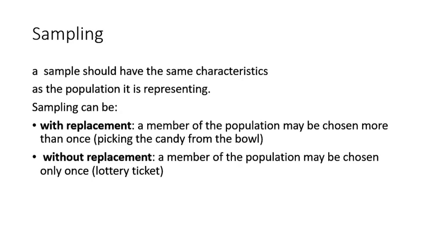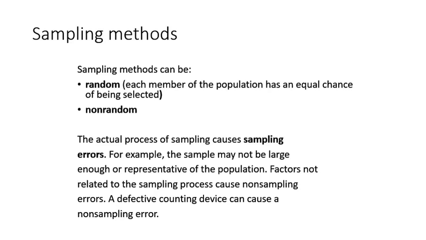Now there are different methods of sampling. Let's discuss them one by one. Sampling methods can be random and they can be non-random. In random sampling, each member of the population has an equal chance of being selected. In non-random sampling, the members of the population have some kind of bias in getting selected into the sample space.